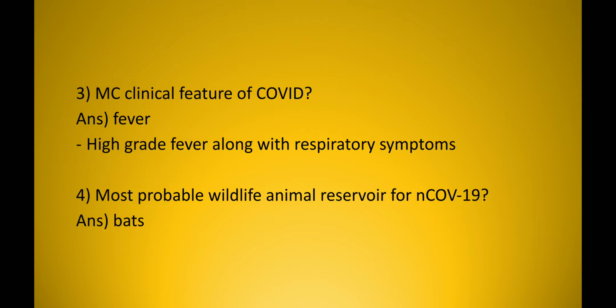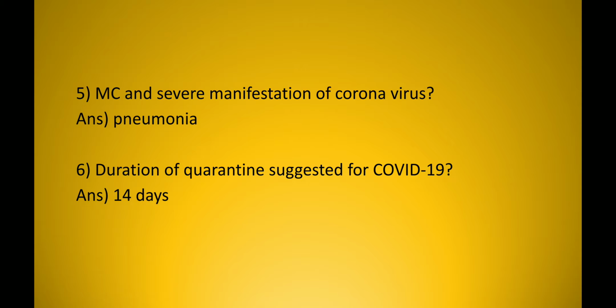Most common clinical feature of coronavirus: fever. The characteristic type of fever is high grade fever along with respiratory symptoms. Most probable wildlife animal reservoir for coronavirus: bats. Most common and severe manifestation of coronavirus: pneumonia. Duration of quarantine suggested for coronavirus: 14 days.